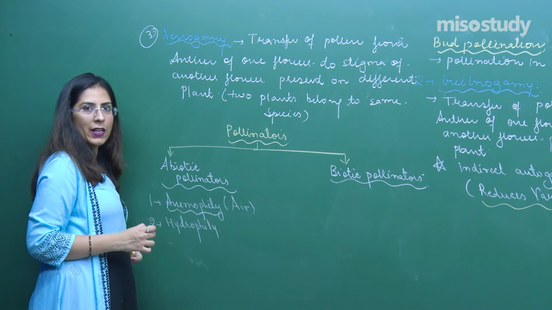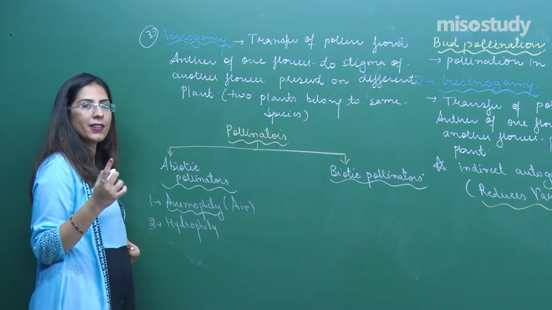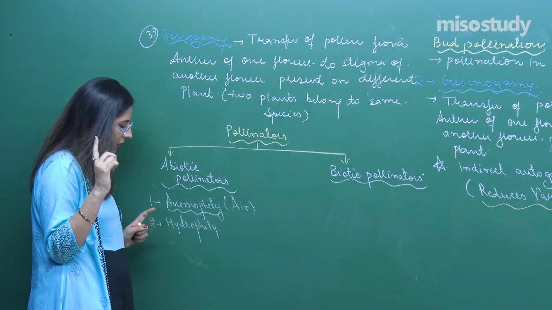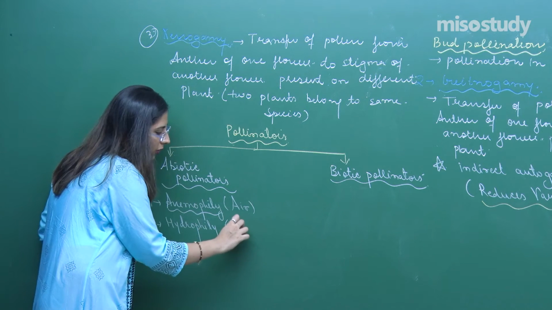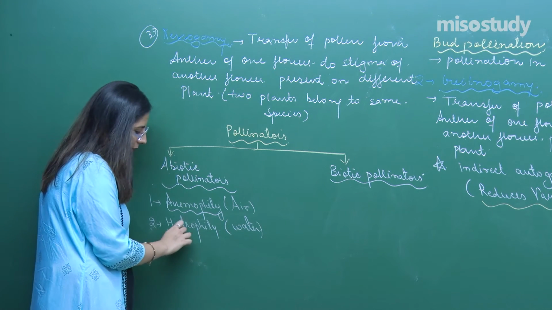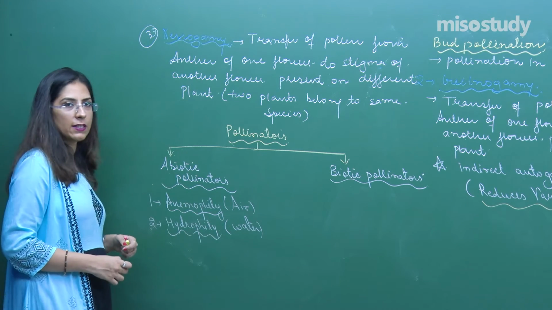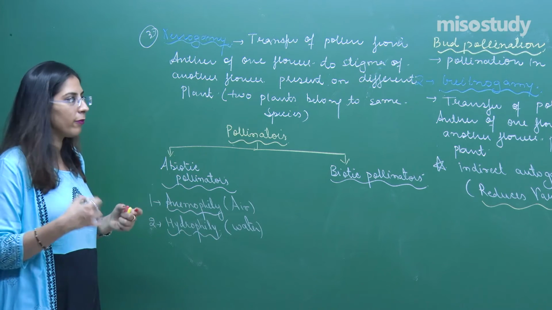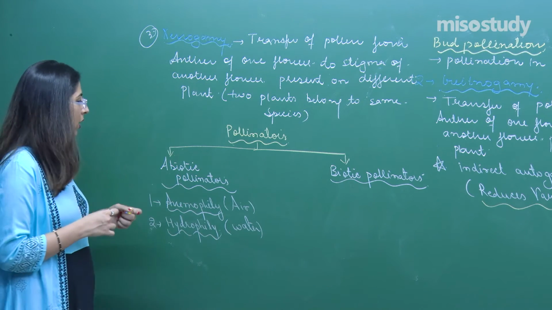They are small, and each ovary contains a single ovule. Second is with the help of water. For example, in the water hyacinth, or certain other plants like Vallisneria, the transport occurs with the help of water current.